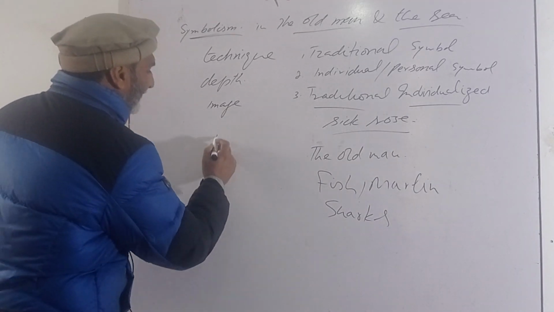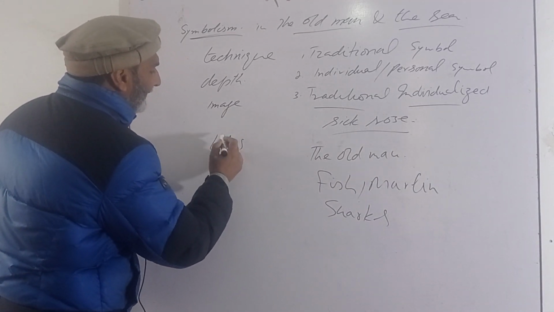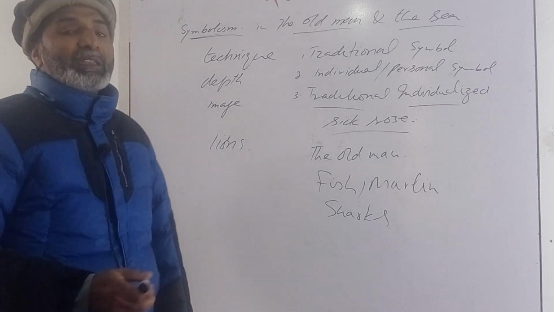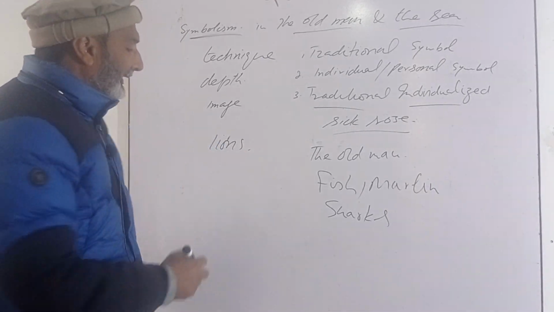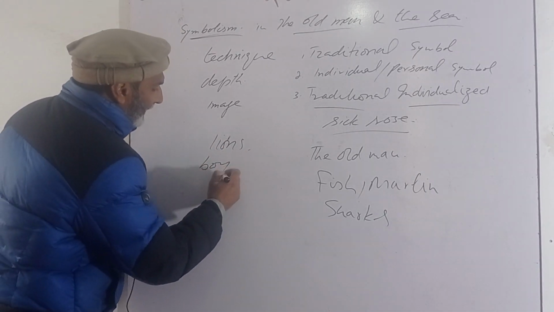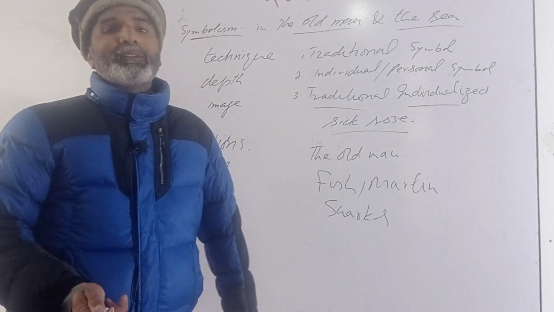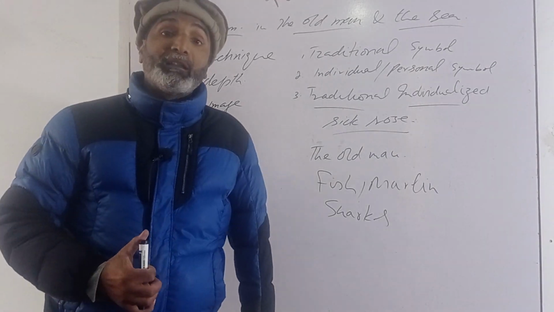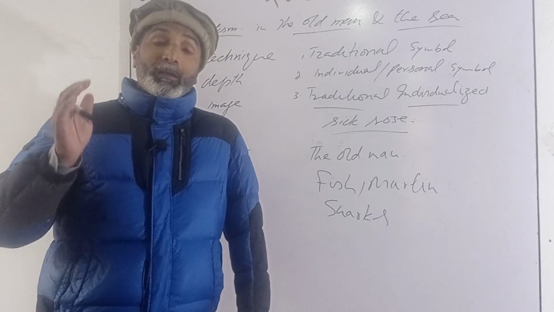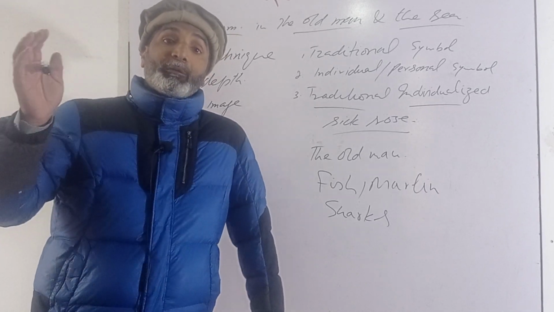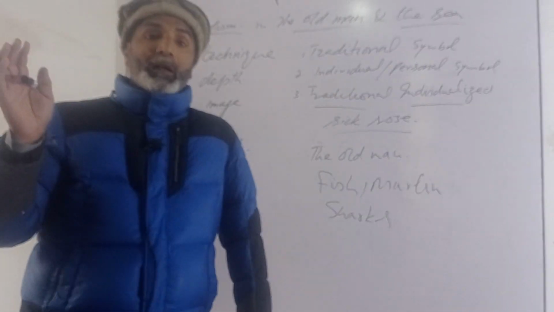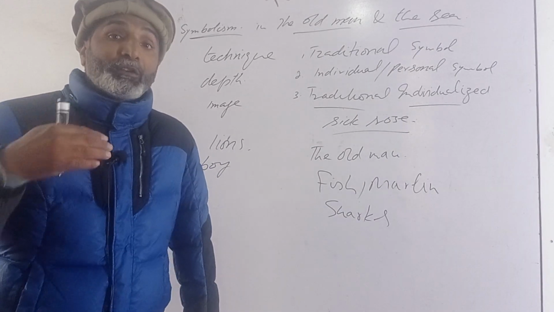We have also the lions. Lions also are symbolic of bravery and boldness. There is also a young boy. Manolin is the symbol of the old man's lost youth. He is a symbol of energy, a symbol of hope, a symbol of determination.